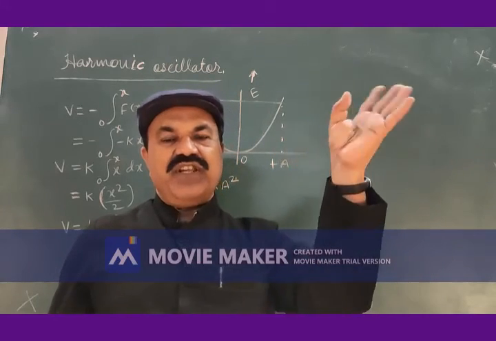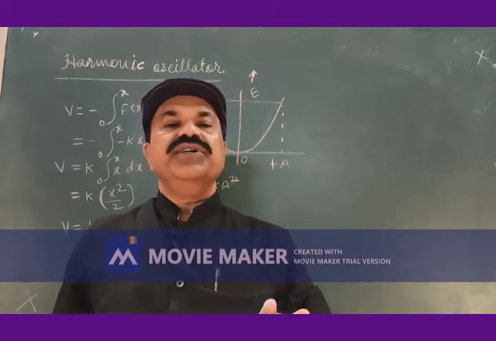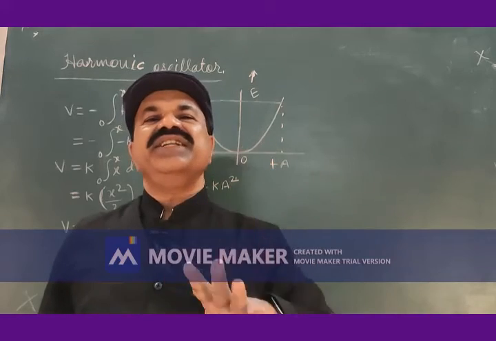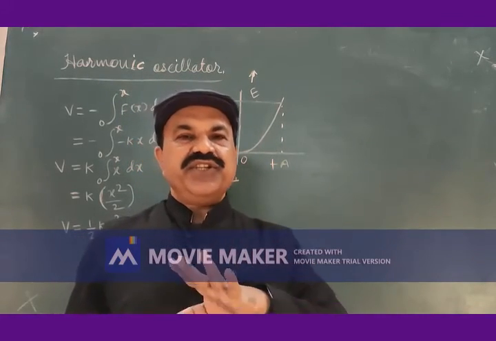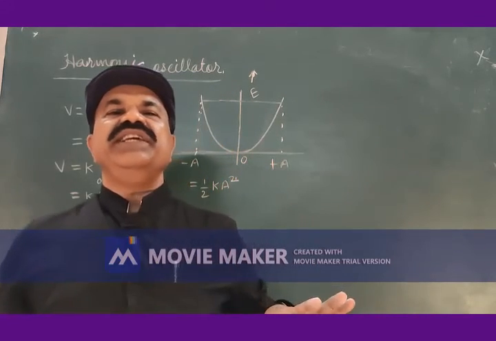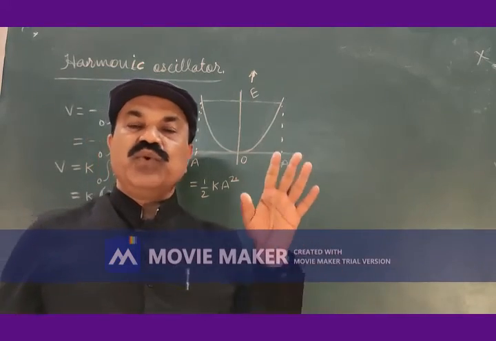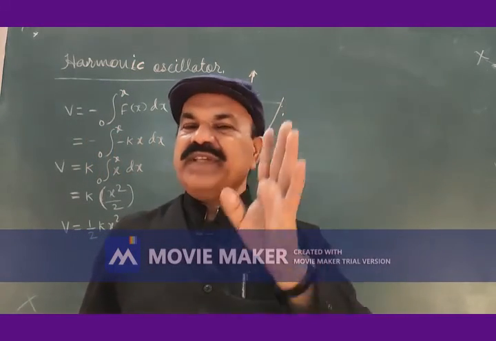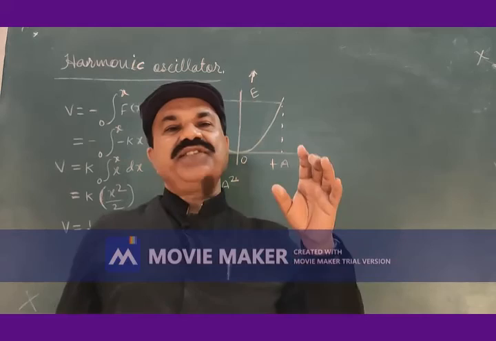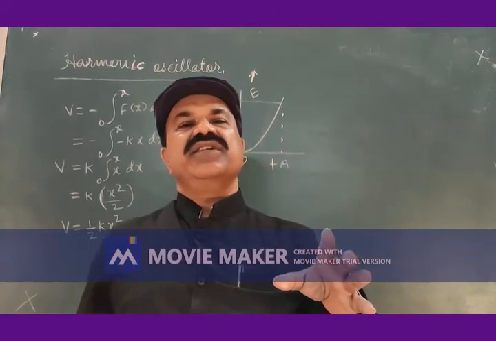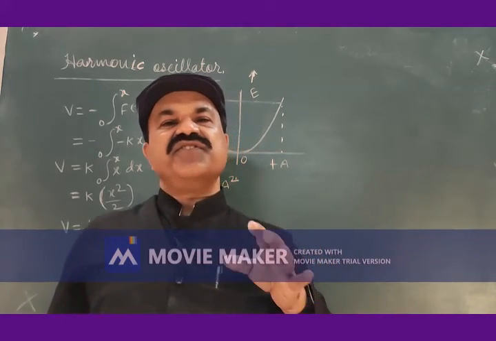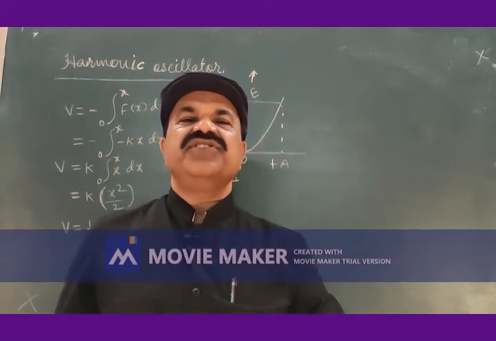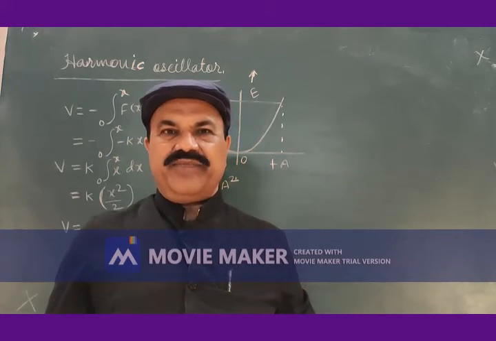This picture will be true for certain energies only. It is not true for all the energies. It is true only for some specific energies. These specific energies are in accordance with the energy quantization.